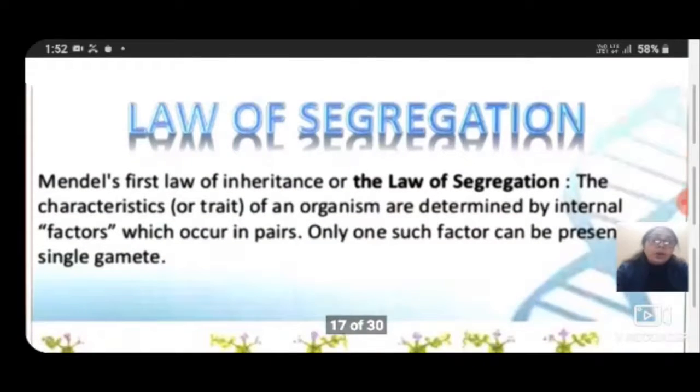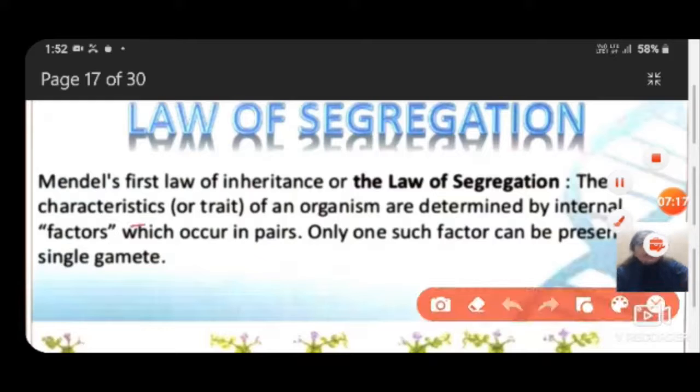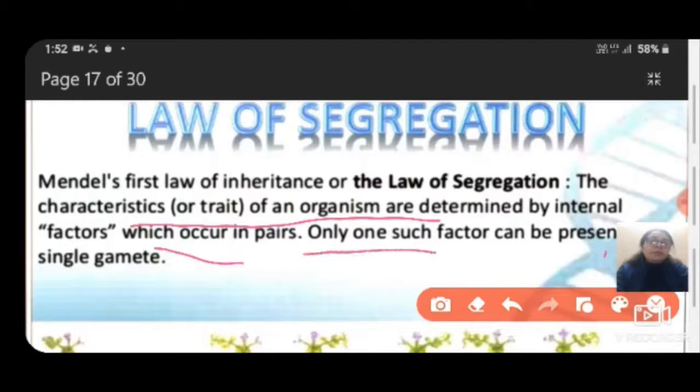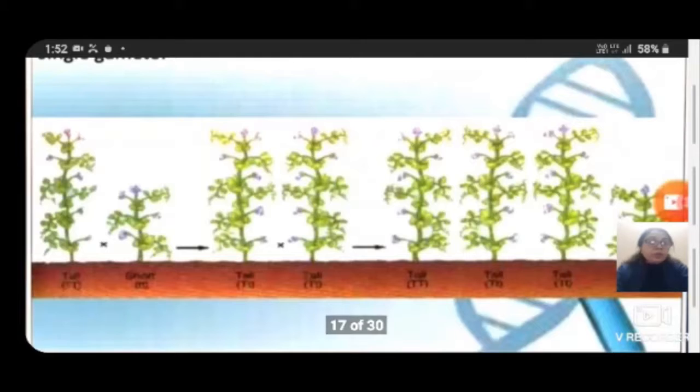Now, the law of segregation. The first law of inheritance is the law of segregation: the characteristics of an organism are determined by internal factors which occur in pairs, and only one such factor can be present in a single gamete. That is the law of segregation, and we got the F2 generation by segregating the particular gametes.